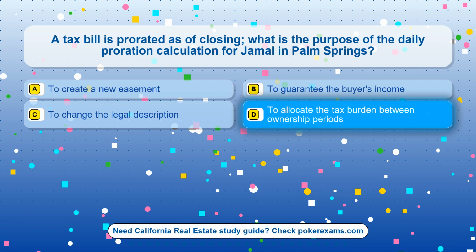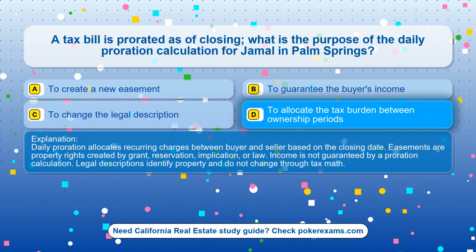The correct answer is option D. To allocate the tax burden between ownership periods. Daily proration allocates recurring charges between buyer and seller based on the closing date. Easements are property rights created by grant, reservation, implication, or law. Income is not guaranteed by a proration calculation. Legal descriptions identify property and do not change through tax math.